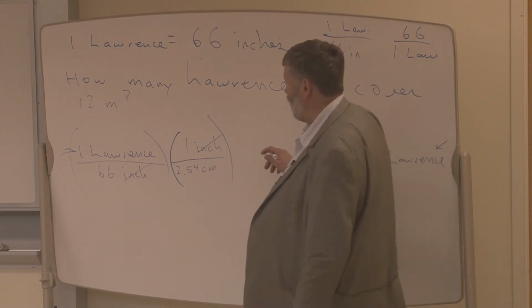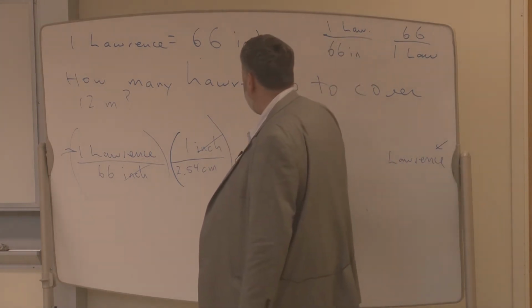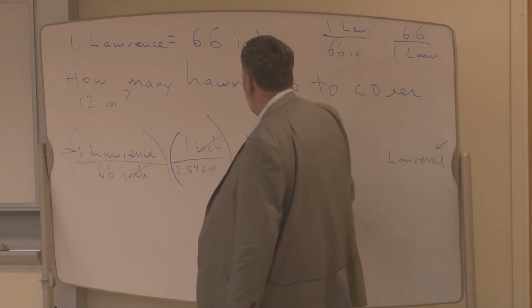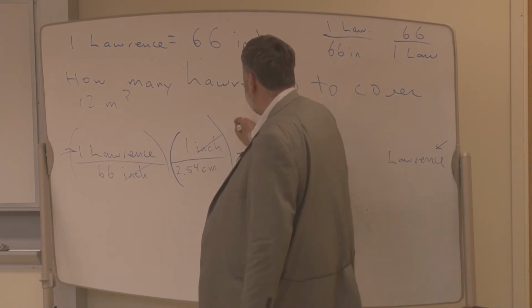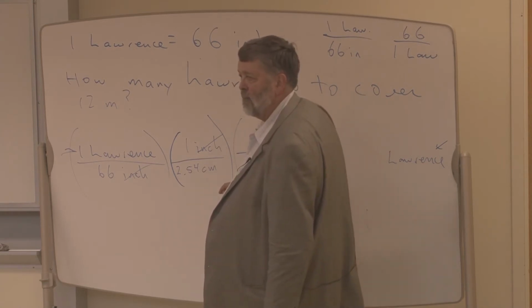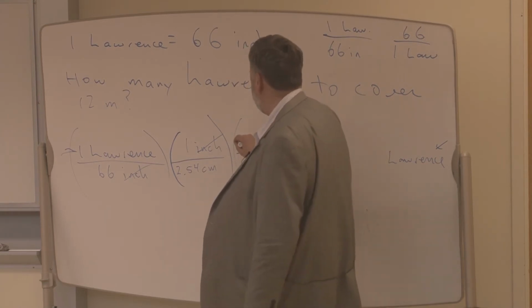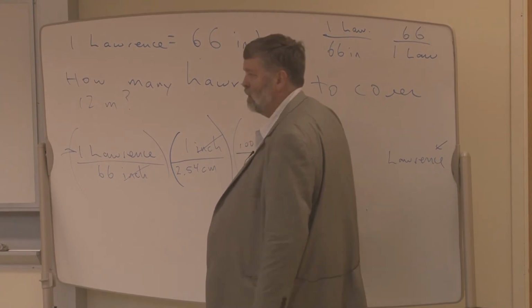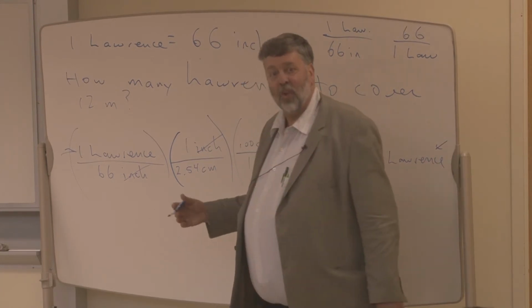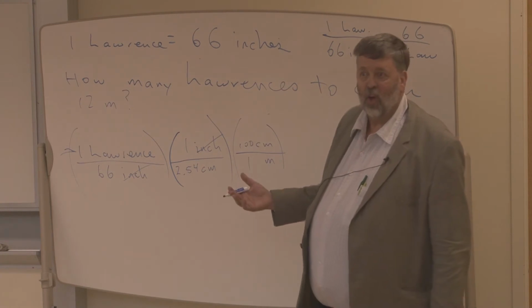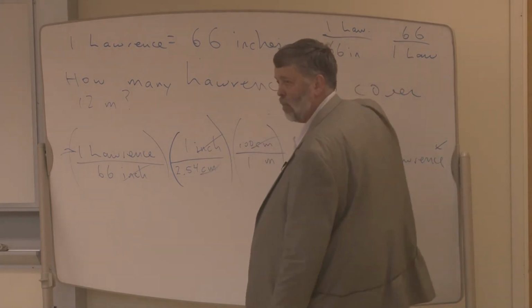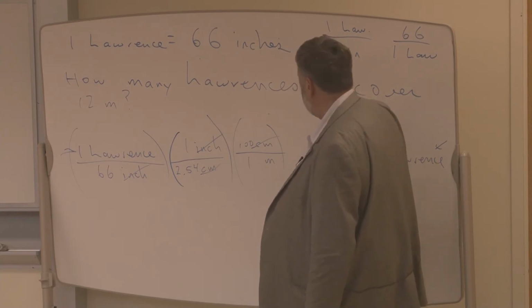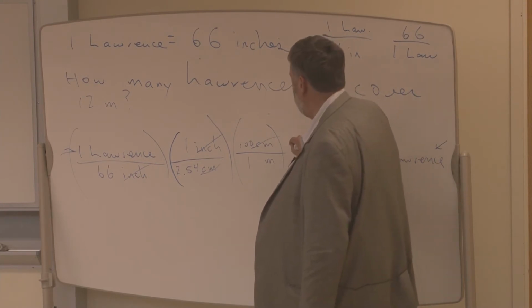So I want to get rid of centimeters, right? It has to be on the top. What needs to be on the bottom? Meters. How many centimeters in a meter? 100. Is there 100 cents in a dollar? Yeah. There's 100 centimeters in a meter. It's like there's 100 cents in a dollar. Okay, so centimeters cancel centimeters. And how many meters did I have here? 12.